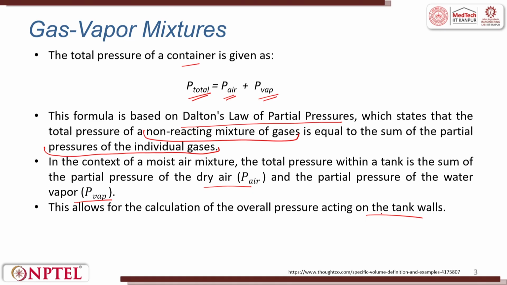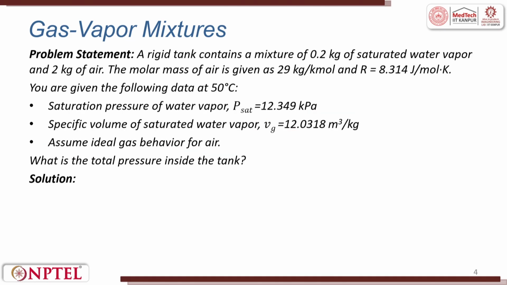Now, let me take a problem statement. A rigid tank contains a mixture of 0.2 kg of saturated water vapor and 2 kg of air. The molar mass of air is given as 29 kg per kilomole and R is given as 8.314 joules per mole Kelvin.